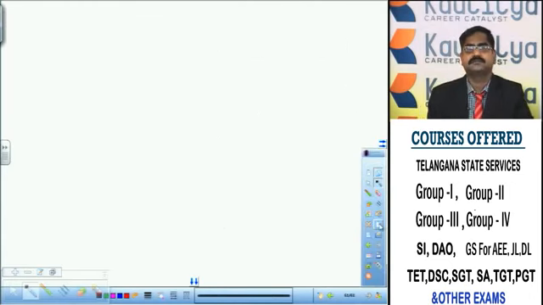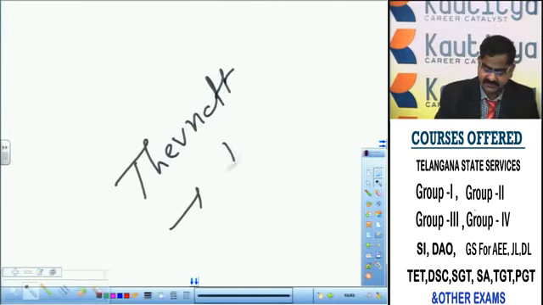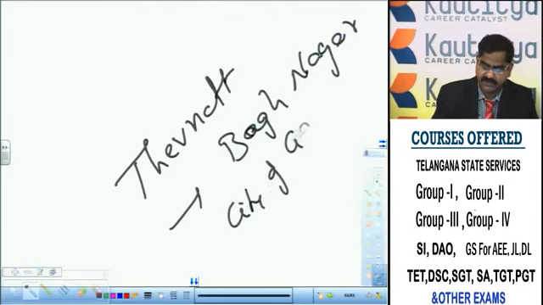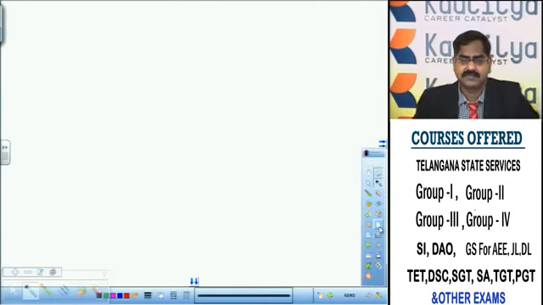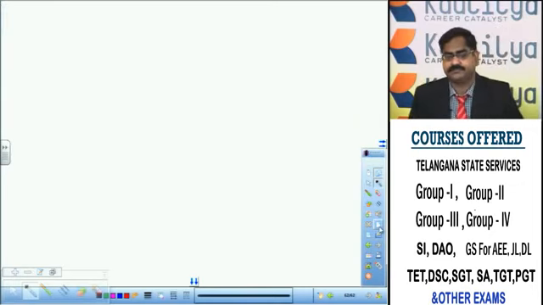Right. Some people call it Bhagyanagar. Why? Because it's a city of gardens. Bagh means gardens. Thevenot, a French traveler, called it Bhagnagar. Why is it called Bhagnagar? A city of gardens. Bagh means gardens, city of gardens. So many theories are there to explain how the name Bhagyanagar came to the city.